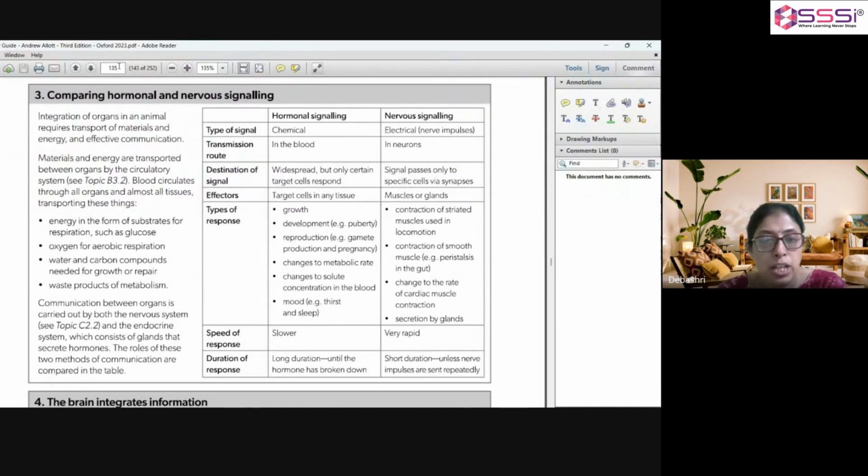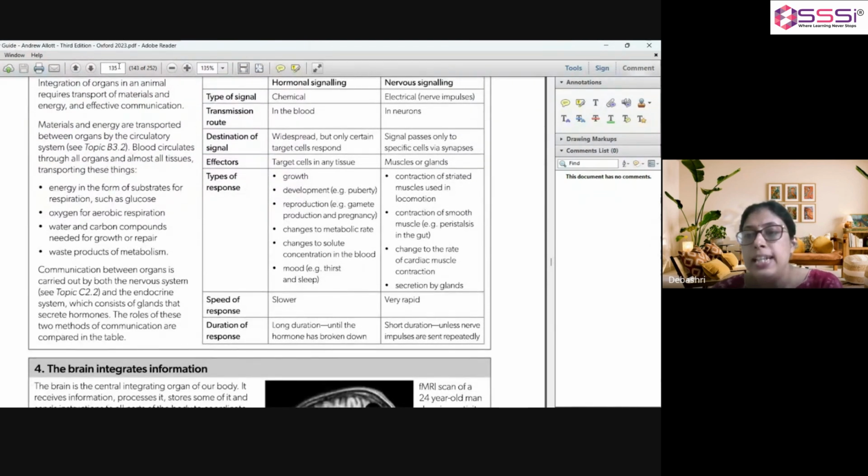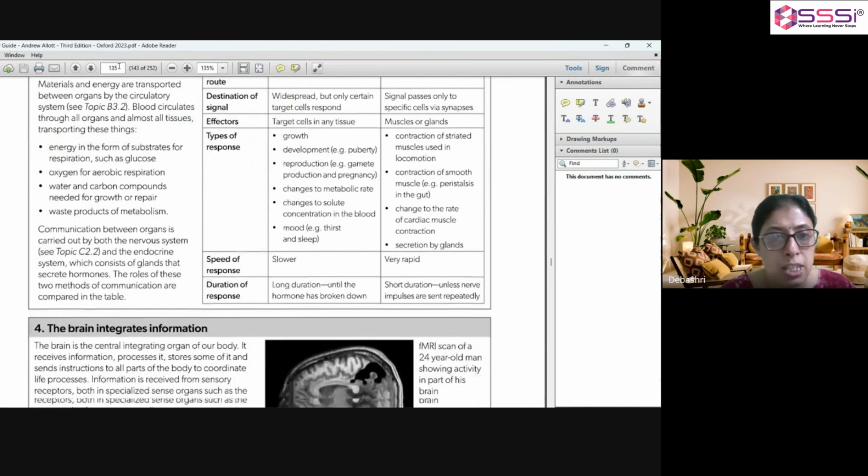What is the duration of response? As you see, the type of signaling is very fast or very rapid in case of nervous signaling, and it is also not long lasting. It is of short duration. While in case of hormonal signaling, it affects a wide range of tissues slowly, and it has a greater impact for a longer period of time until the hormone has broken down.